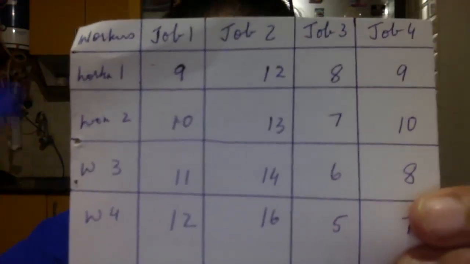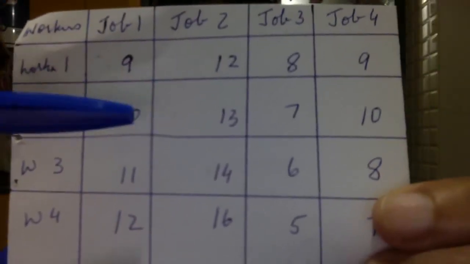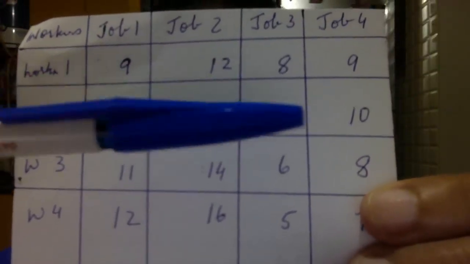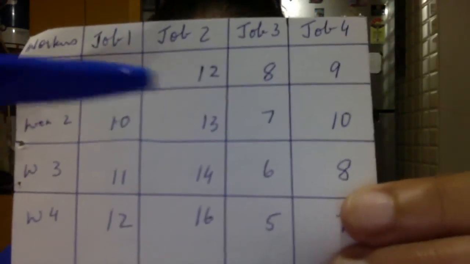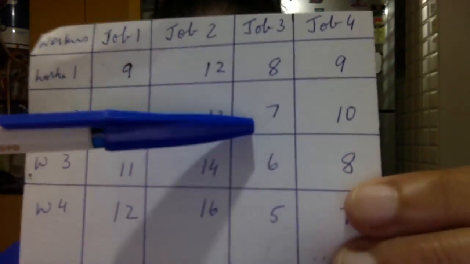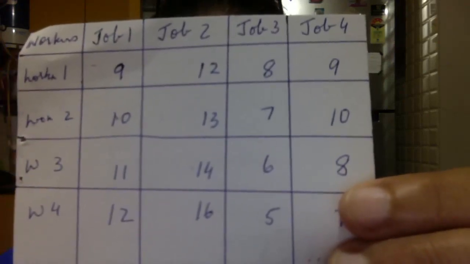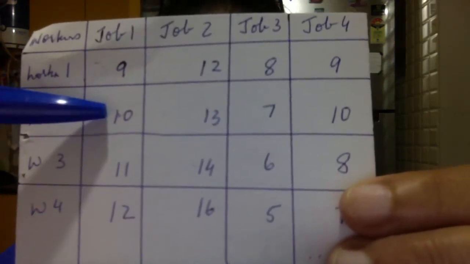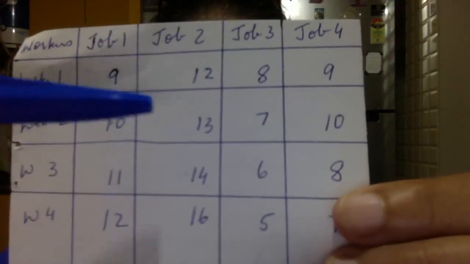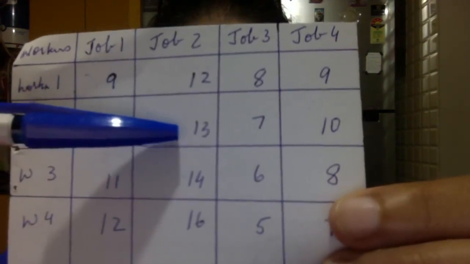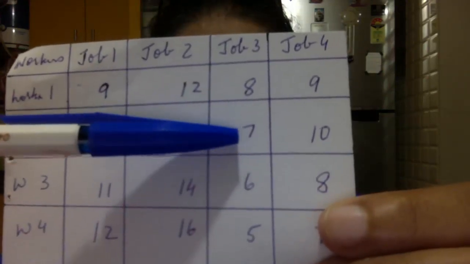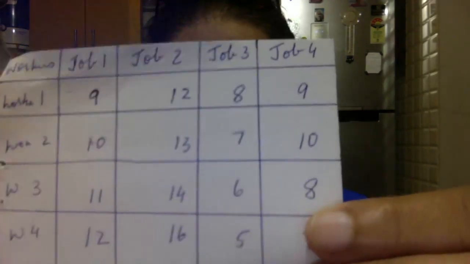Now look at the next one. What are the numbers? 10, 13, 7 and 10. Obviously, 7 is our lowest number. So we must remove 7 from all the numbers. 10 minus 7, 3. 13 minus 7, 6. 7 minus 7, 0. 10 minus 7, 3.